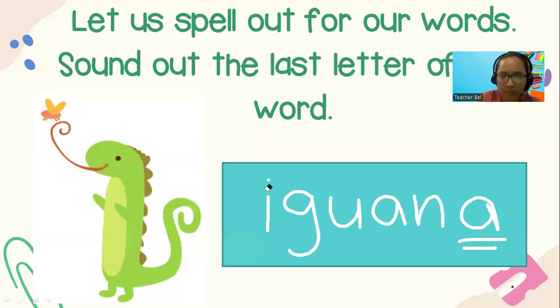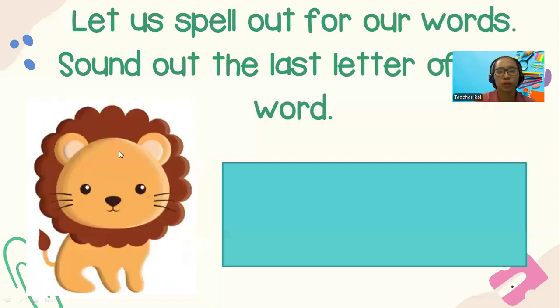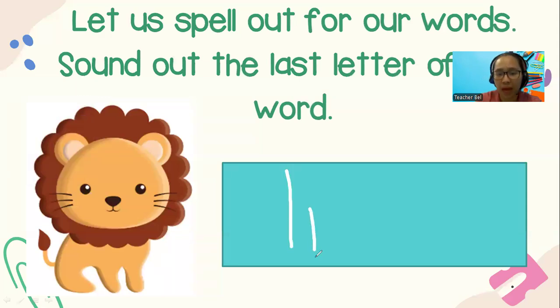Let's erase the letters here and let's move to the next. How about lion? We have the word lion. What are the letters in lion? L, I, O, and what's missing? Lion.